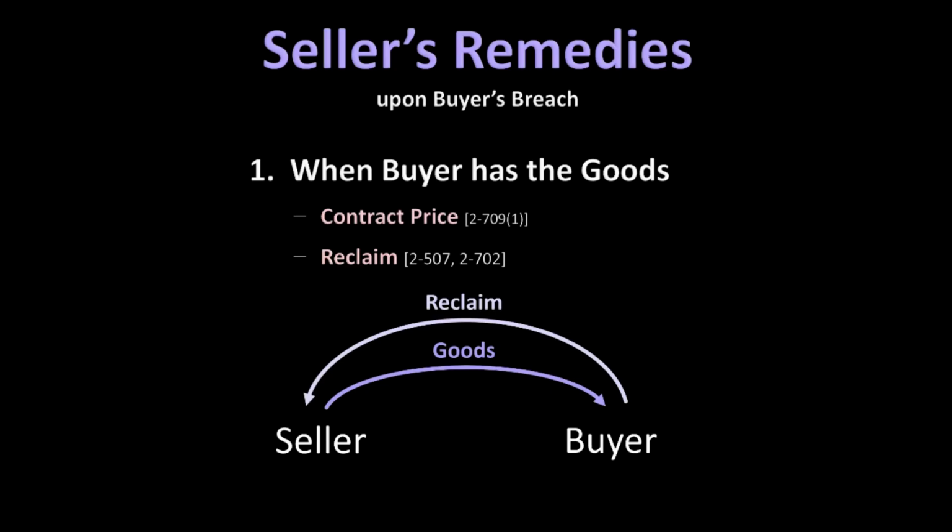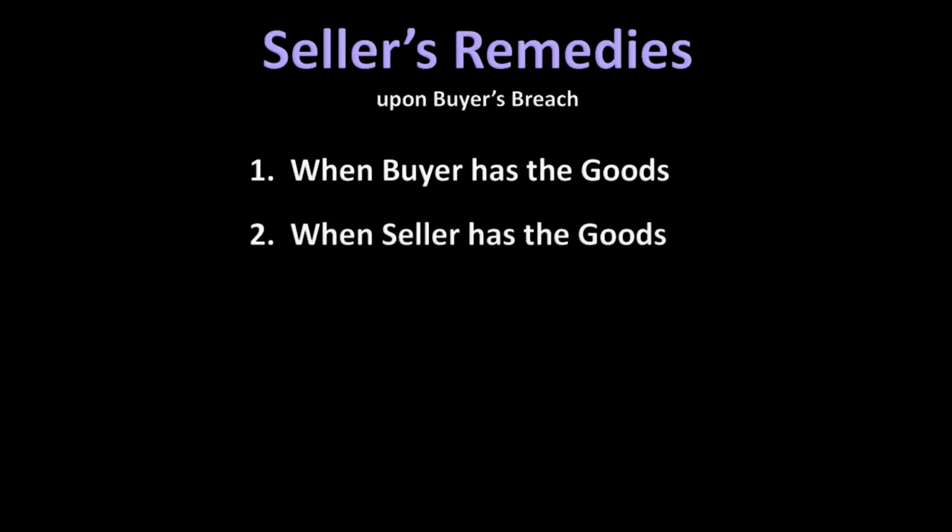So in this video, we covered the remedies available to the seller when the buyer has the seller's goods and has breached its obligation to pay the seller. Those remedies include, as we noted, the right of the seller to seek damages against the buyer for the contract price of the goods, plus any indirect incidental losses that the seller might suffer. Or alternatively, under very limited circumstances, the seller might have the right to reclaim the goods, to take back the goods from the breaching buyer. In the next 3 videos, we will take up the question of the seller's remedies in the situation where the buyer breaches before the goods have been delivered to the buyer, where the goods are still in the possession of the seller.